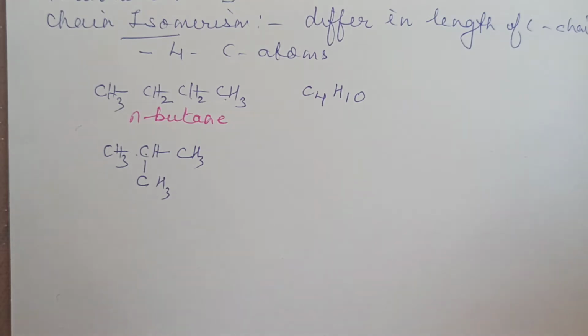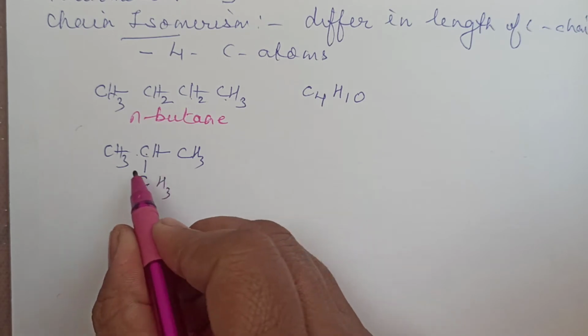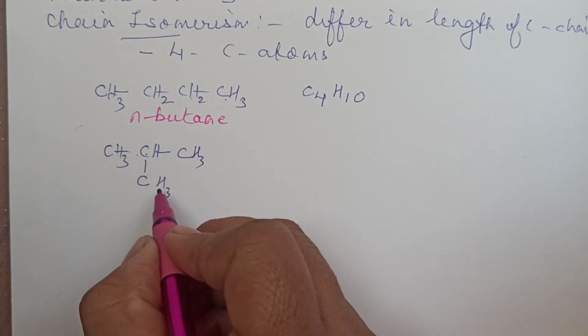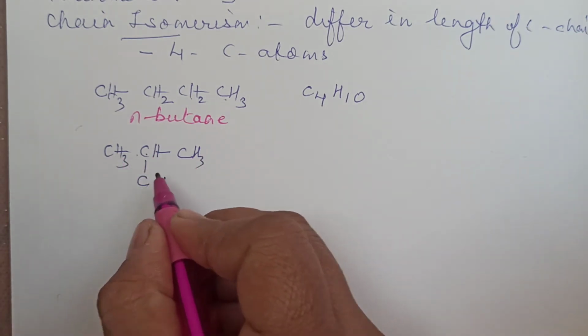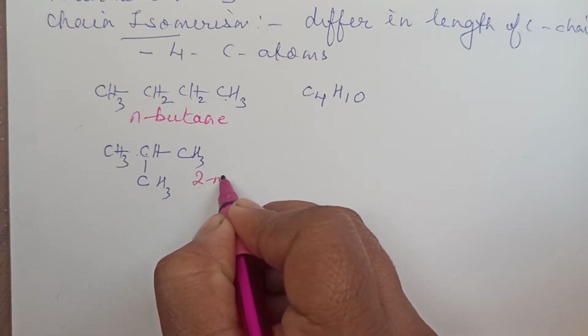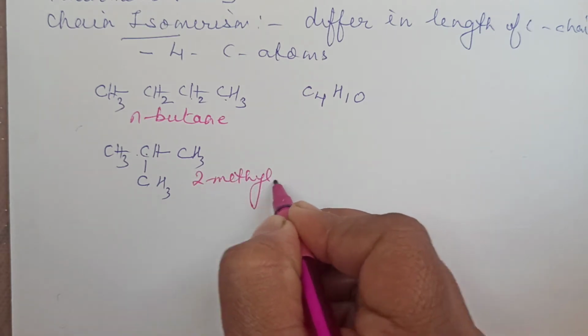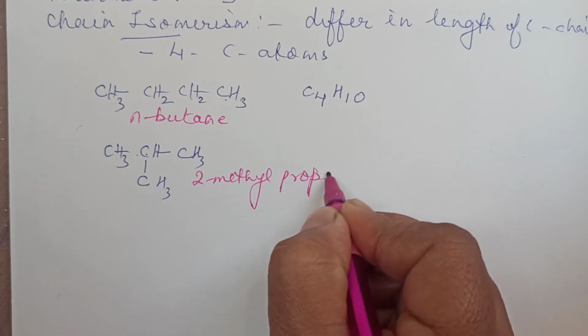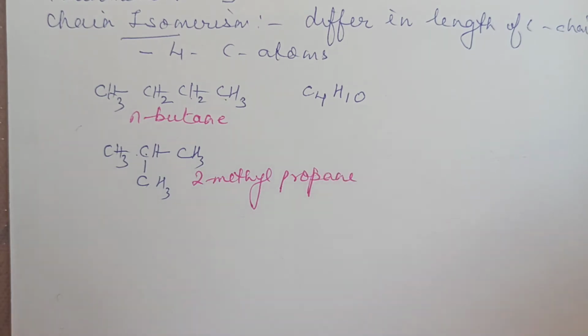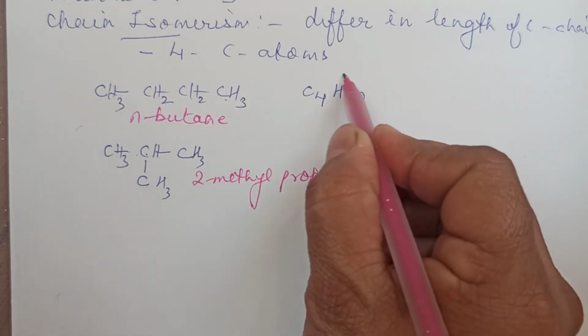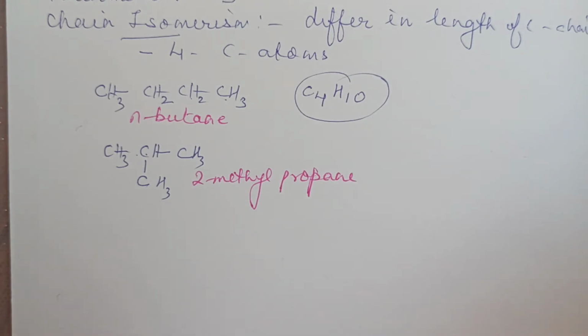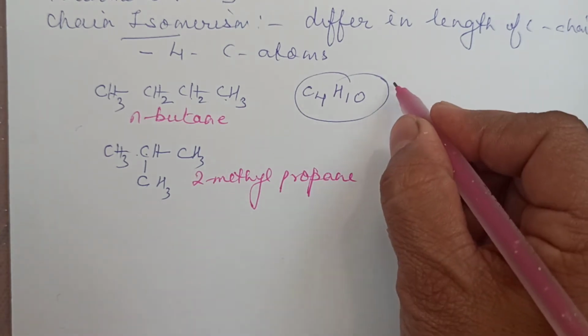Now, what is the name for this particular compound? If you see, 1, 2, 3, there are 3 carbon atoms, so the word root is prop. On the 2 position there is a methyl. So the name is 2-methylpropene. And if you check the molecular formula, this is the molecular formula for both. Right? So you can just try this out on your own.